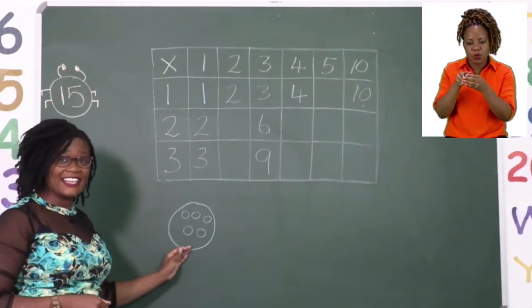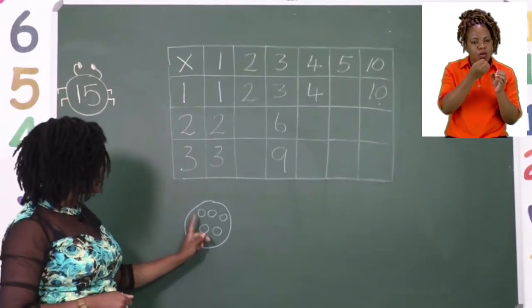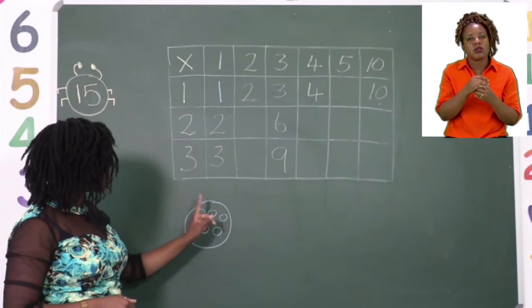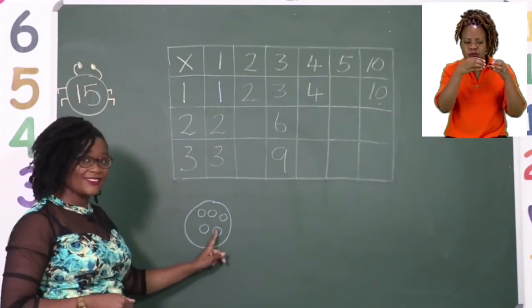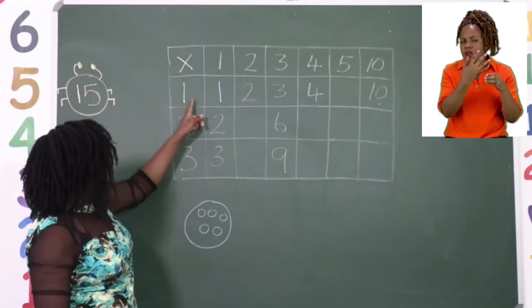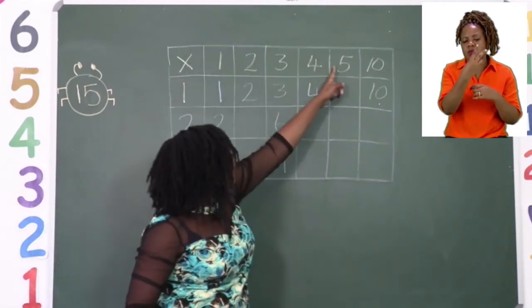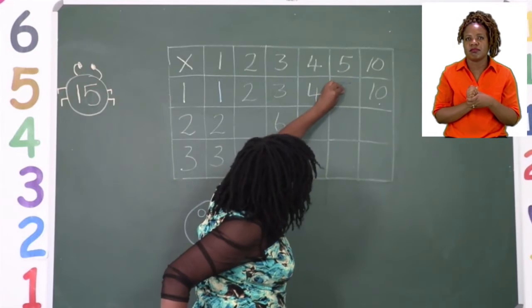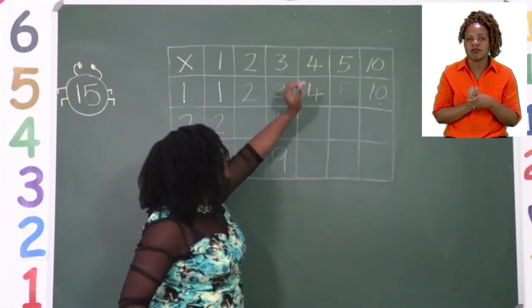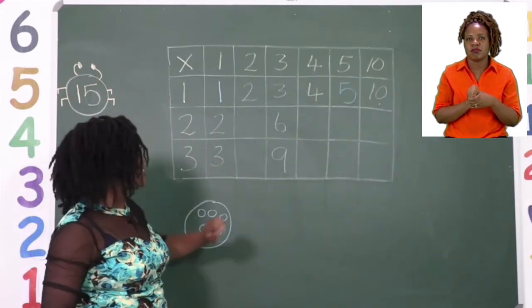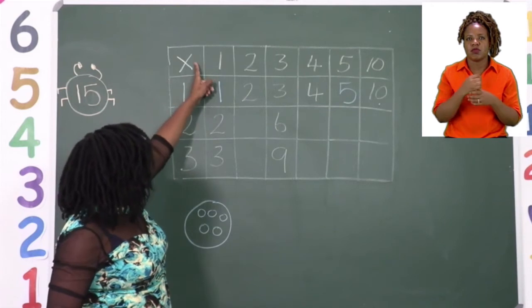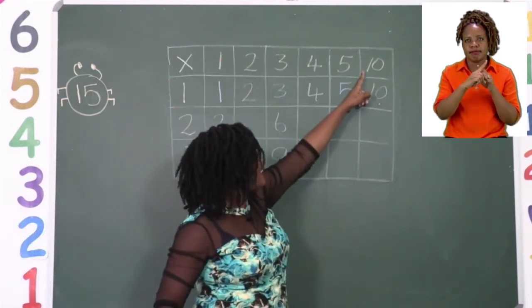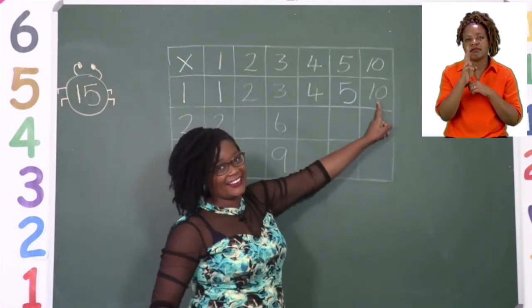And our answer here from looking at the board is 1, 2, 3, 4, 5. So we know that 1 set of 5 equals 5. Then we move on to the last one, which says 1 set of 10 equals 10.